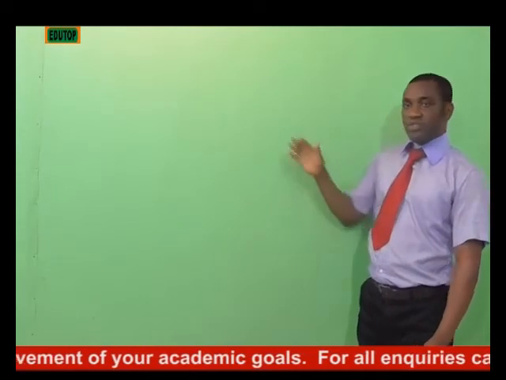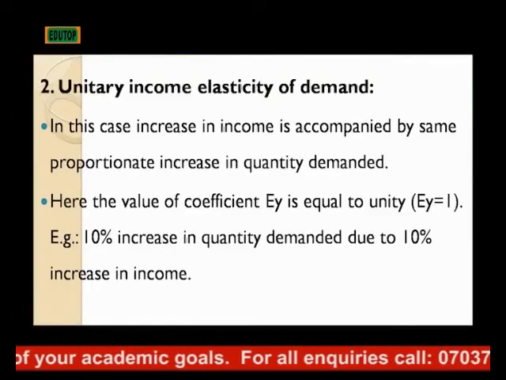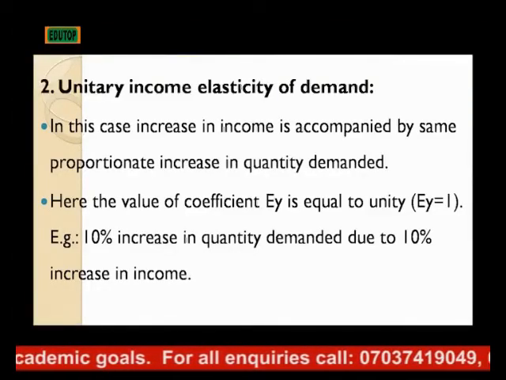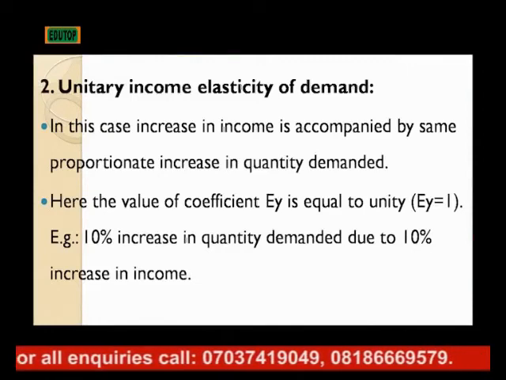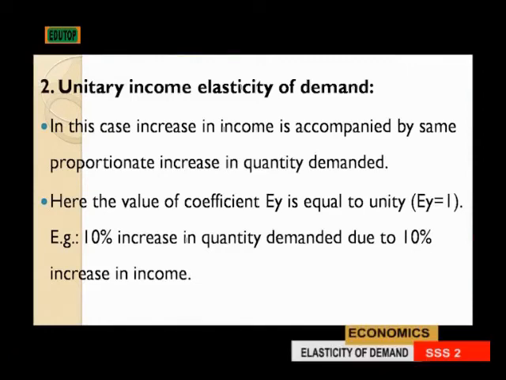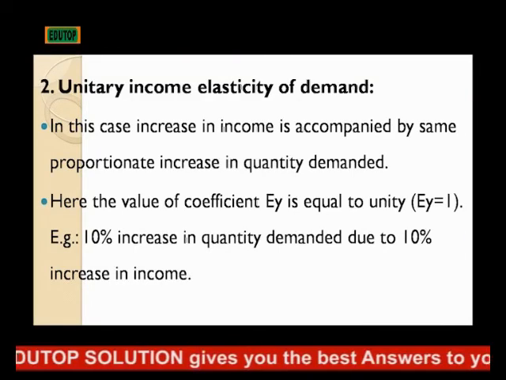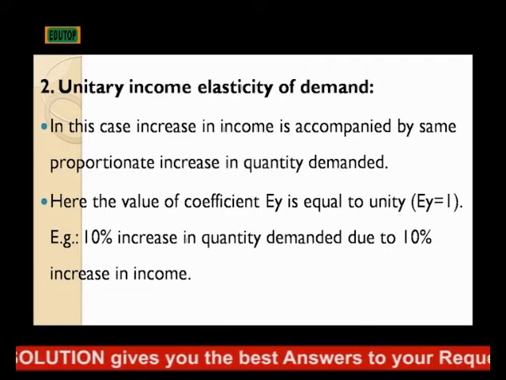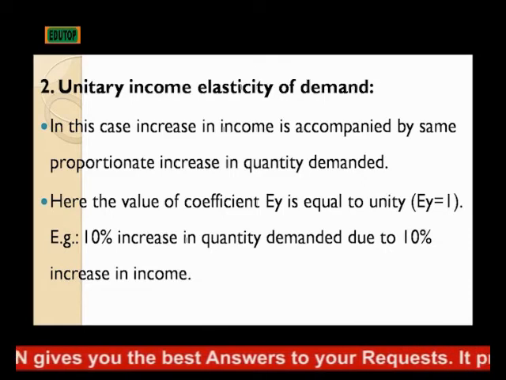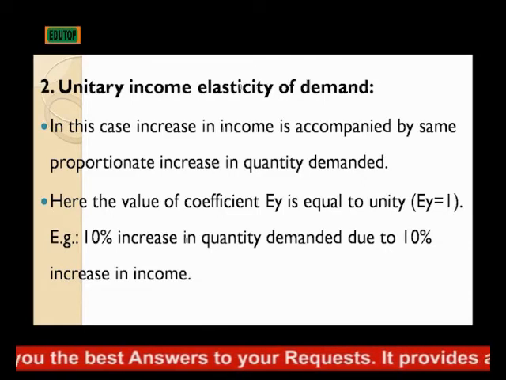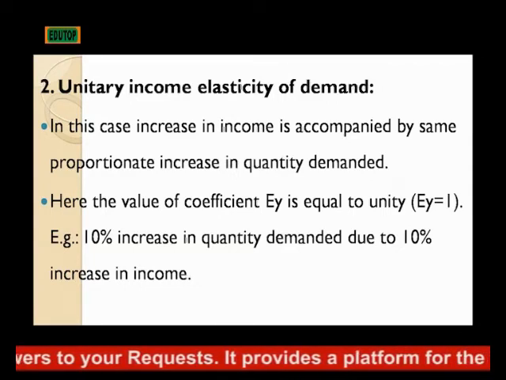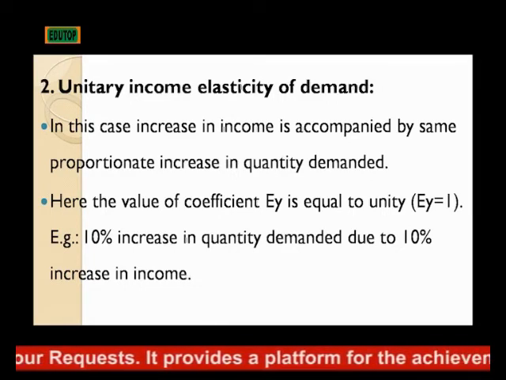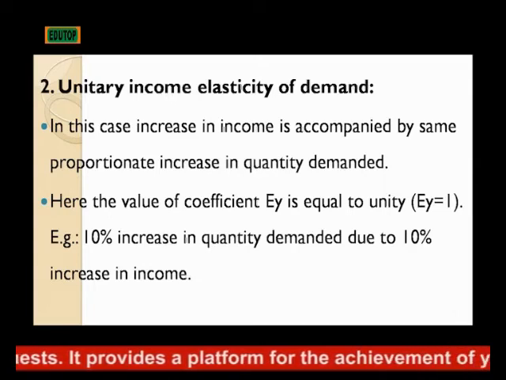The second one, we have unitary income elasticity of demand. In this case, an increase in income is accompanied by the same proportion of increase in quantity demanded. That is, a 10% increase in income leads to a 10% increase in quantity demanded. What the consumer has been buying before will increase at the same rate as the increase in income. Then we have unitary income elasticity of demand.